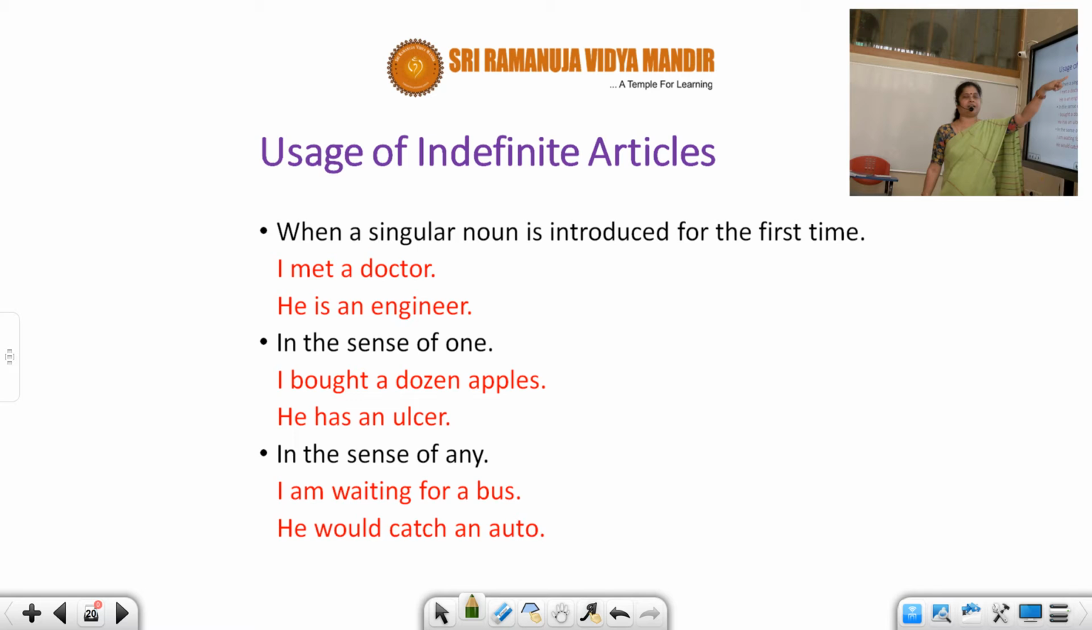Usage of indefinite articles. When a singular noun is introduced for the first time, I've told you students, first time you saw a boy meeting an accident, you say a boy met an accident. So I met a doctor. He is an engineer. In the sense of one, I bought a dozen apples. Remember students, I'm talking about plural apples, but I'm not talking about all the apples. I'm talking about a dozen, that means 12. It makes a unit. He has an ulcer. In the sense of any, I'm waiting for a bus. I gave you this example. He would catch an auto, any bus.